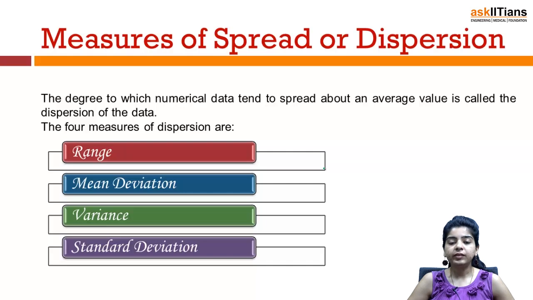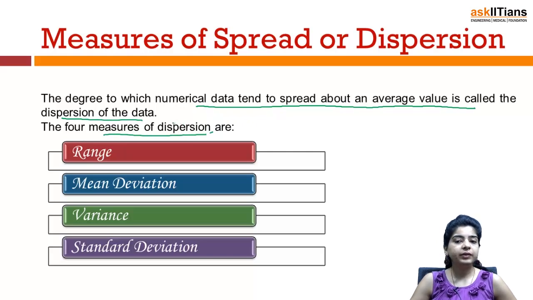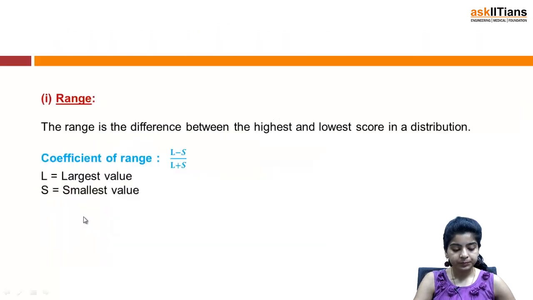So now we'll be discussing the measure of spread or dispersion, and the degree to which numerical data tend to spread about an average value is called the dispersion of the data. We'll be discussing the four measures of dispersion one by one. First of all we have range, then we have mean deviation, variance and finally the standard deviation. So we'll be discussing all these concepts one by one.